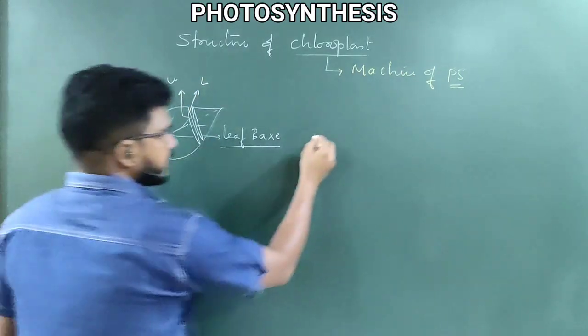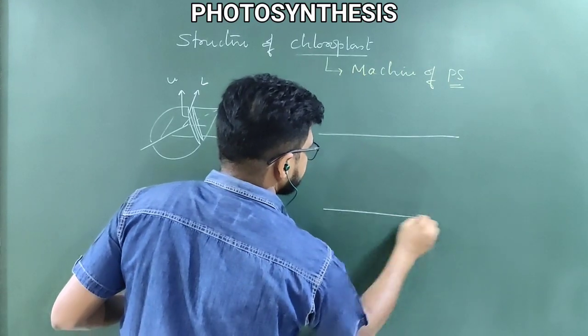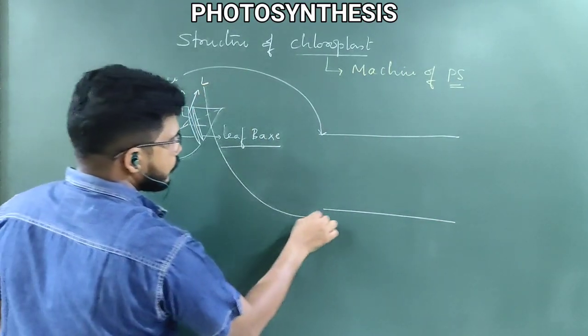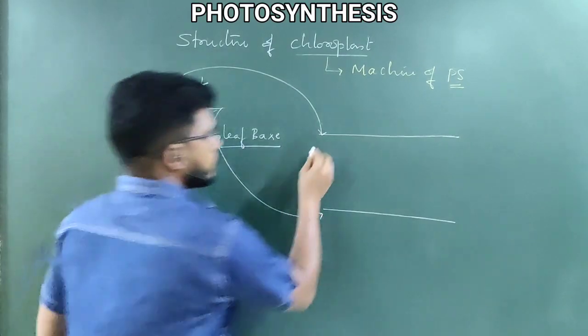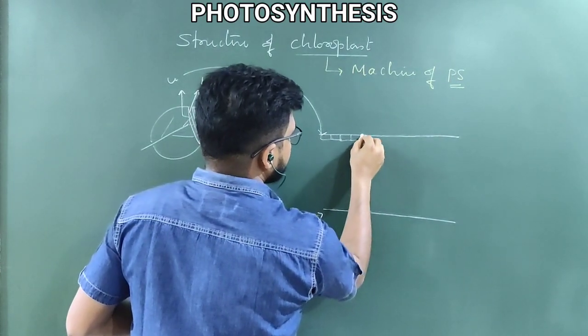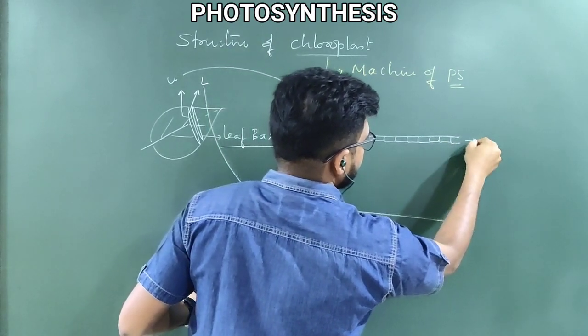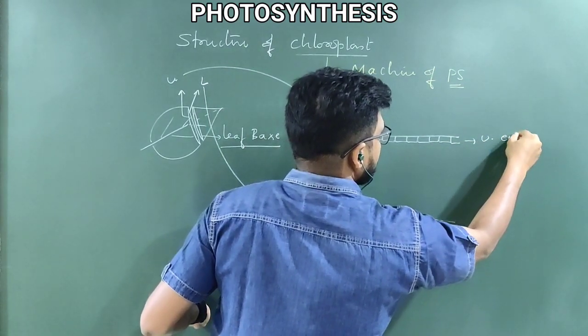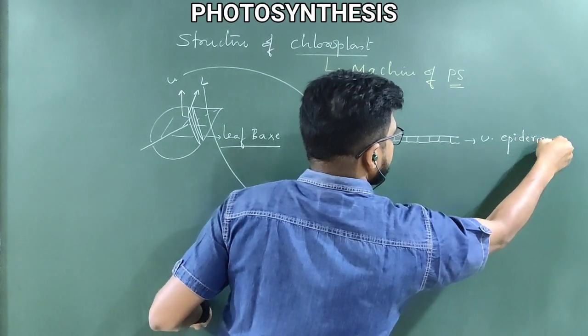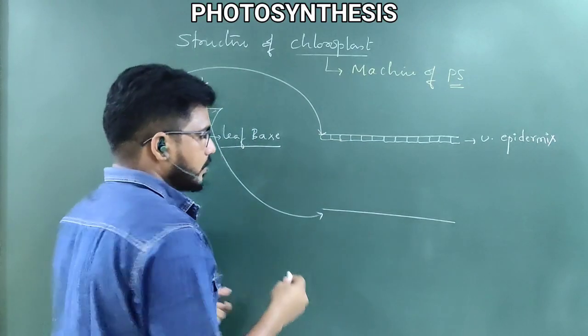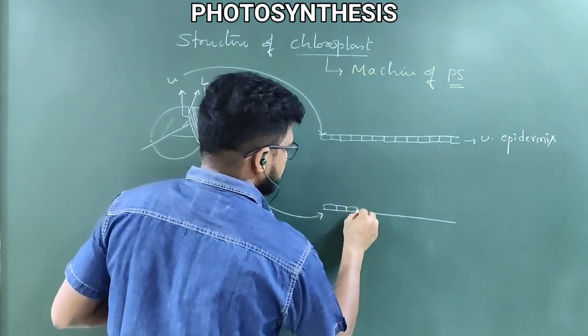The cells present on the upper surface are the upper epidermis. Epidermis means the skin. Upper skin you can call this, and this is lower skin.